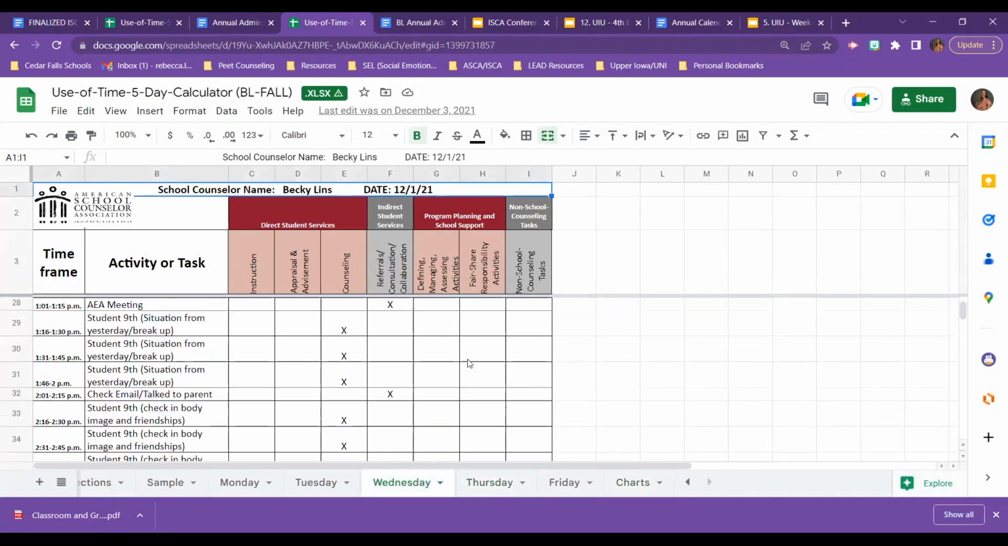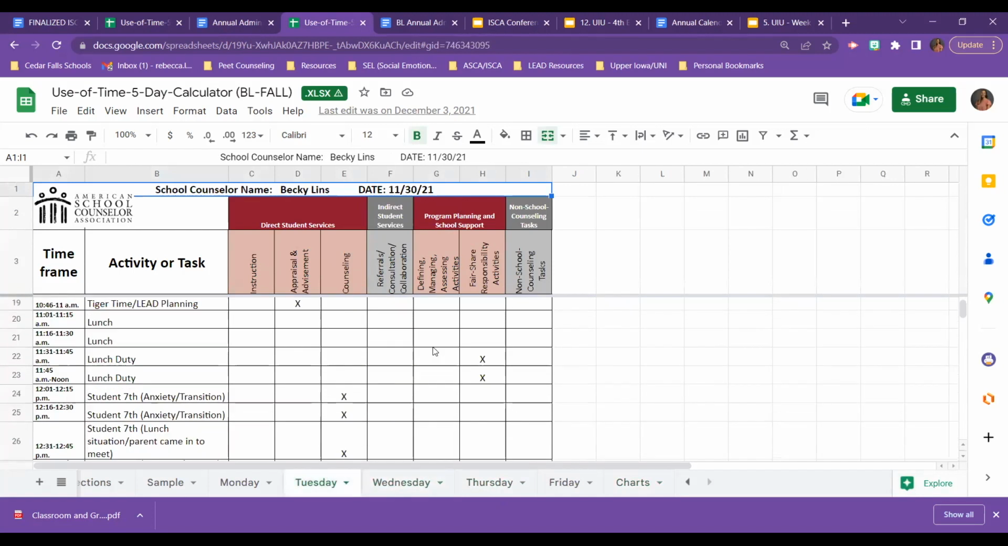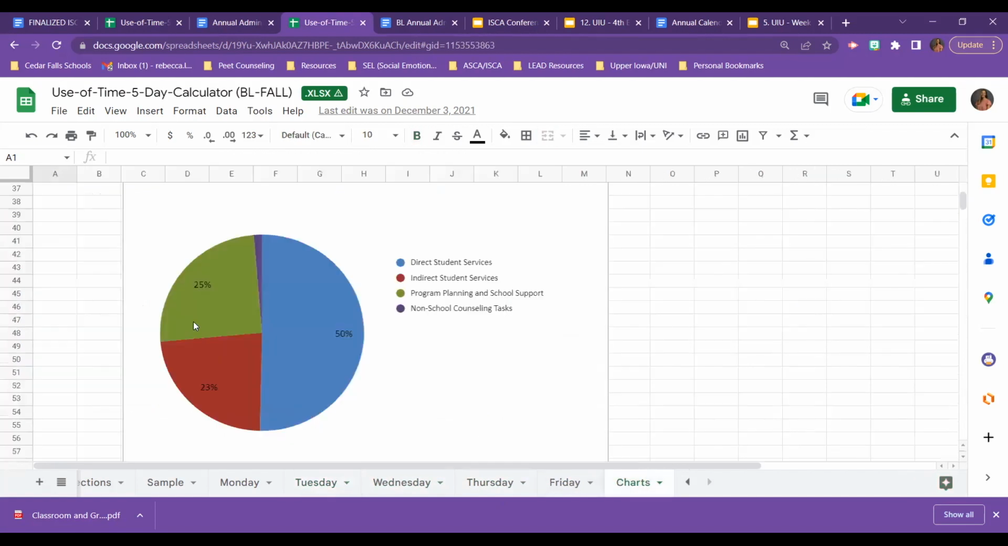I can't change anything, but how can I make a goal to have more ideal time spent in my week? For me, I would have to change something to be less in program planning and school support and more in indirect or direct services to get to that 80%. So I would write about that in that reflection prompt.